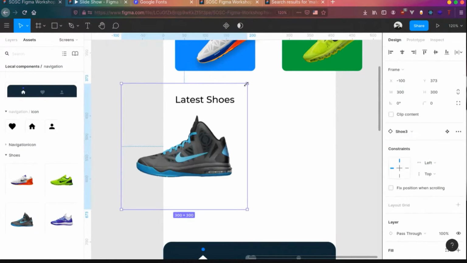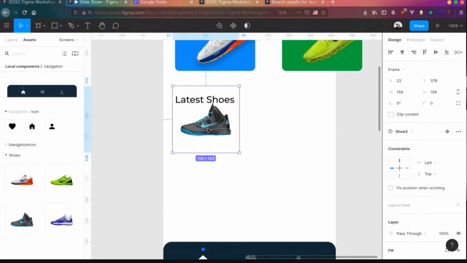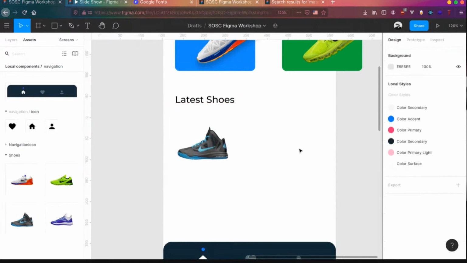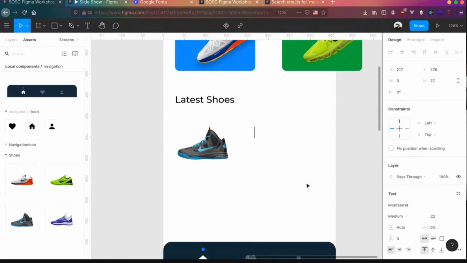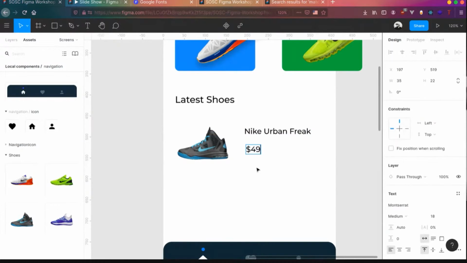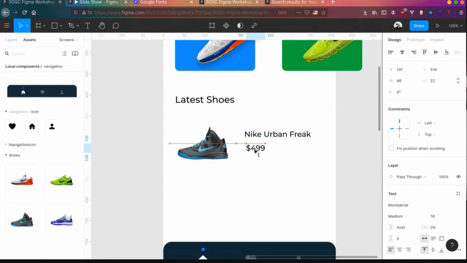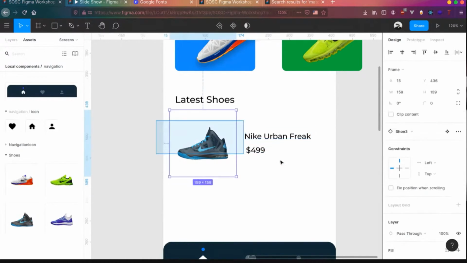Let's put it over here. And you can see this is the shoe. And we can name it something, like Urban Freak. Change the font size to around 18 pixels and add the amount over here, $4.99. Cool, awesome. So let's make this into a component.